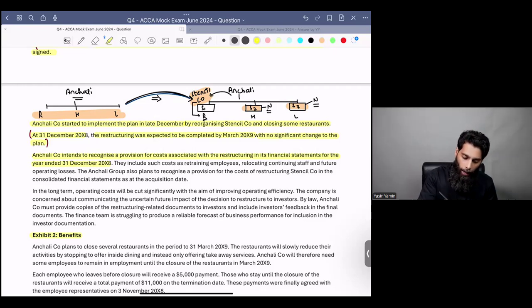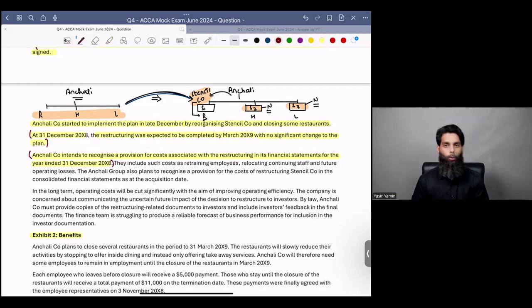Are they on the right track? Yes or no? Give me a yes or no. They intend to create a restructuring provision within the financial statements of 31st December X8, and they are rightly doing so because the restructuring will ultimately end post year end. So there will be cost incurring even after the year end. But since a constructive obligation has already been formed by the year end, you should create a provision for it, right or wrong.